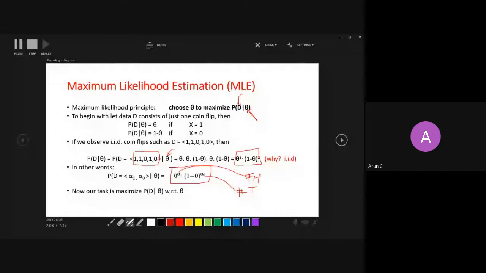Now, I told you that this is a function, and this function will have some kind of this shape. So you want to find out where this function will get maximized. This is a simple problem of calculus which you might have done in your 10th or 12th class. Because the variable is theta here, and this is the probability of data given theta, you want to find out for what value of theta this curve gets maximized. Then you simply take a derivative of this function with respect to theta, because theta is a variable here, and you put it equal to 0.